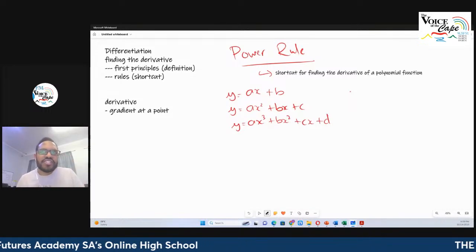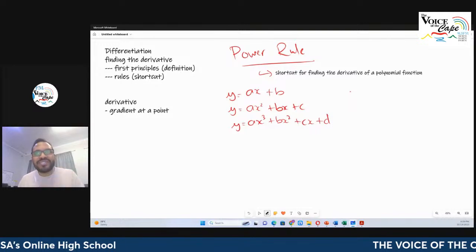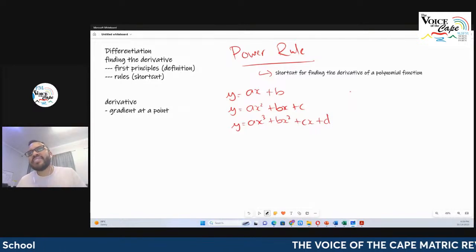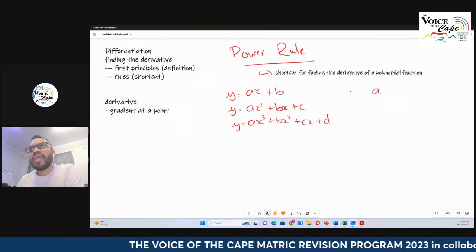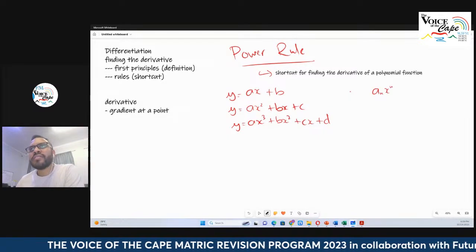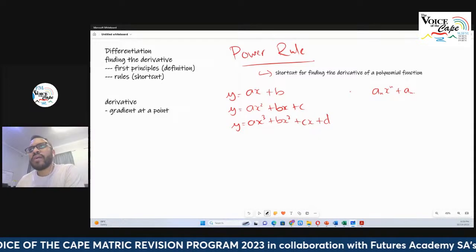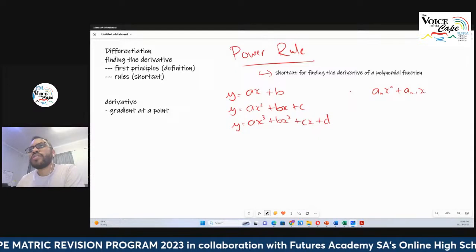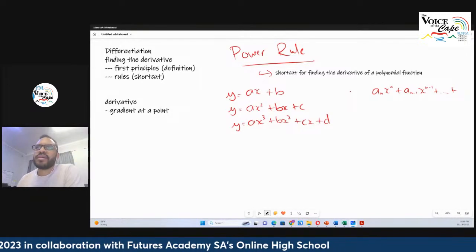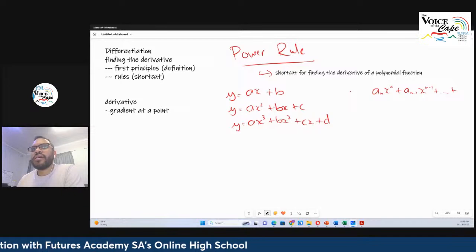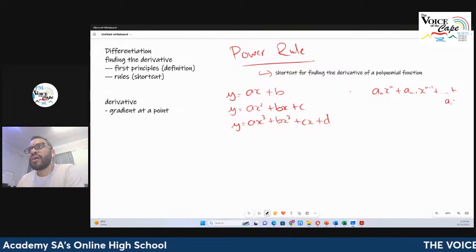A polynomial function looks like this, and in more general terms, we would write it as a function of the form an x to the n, plus an minus 1, x to the n minus 1, plus, and so on, plus a1 x to the power of 1 plus a naught.